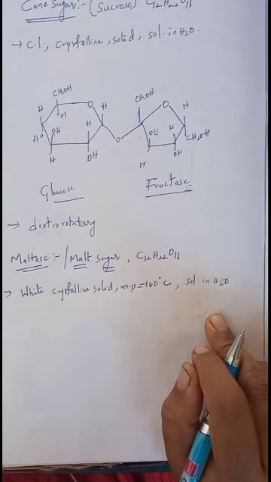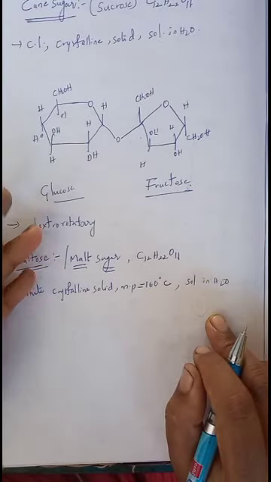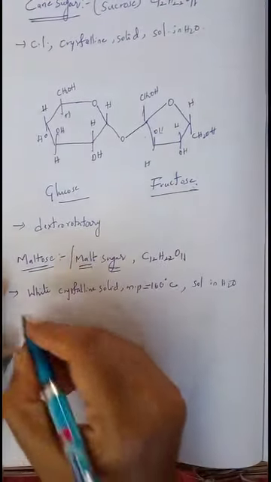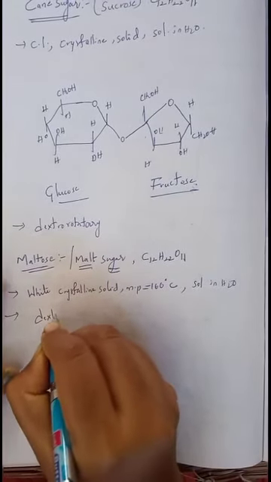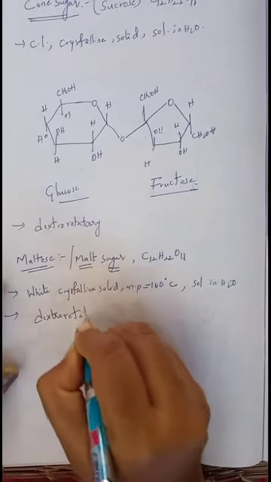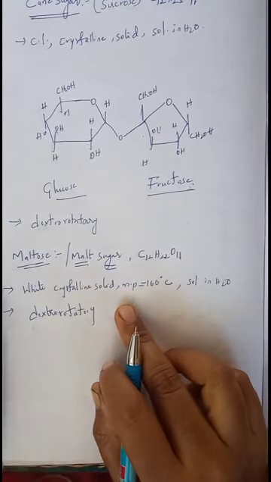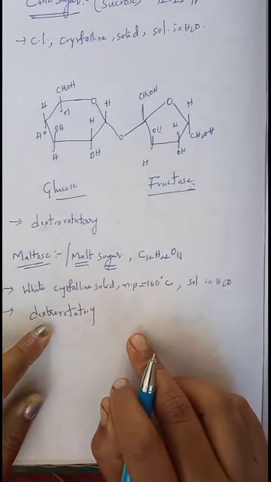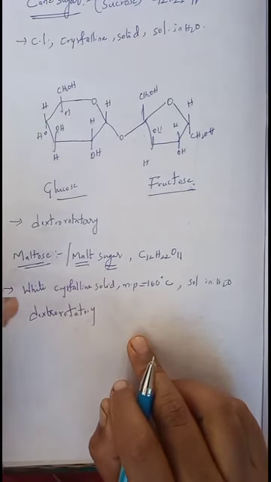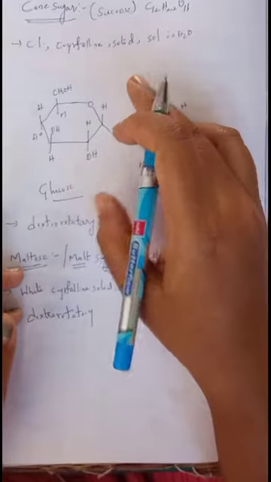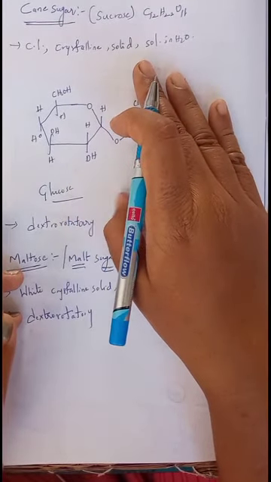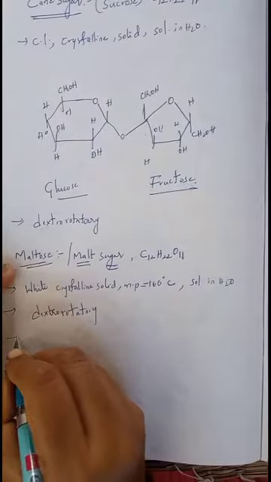If a solution rotates the plane polarized light towards the right side, it is said to be dextrorotatory. Maltose is also dextrorotatory, because the solution of malt sugar rotates the plane polarized light towards the right side. It is about one third as sweet as cane sugar. Cane sugar is nothing but sucrose, the sweetest sugar among the carbohydrates, and maltose is reducing in nature.